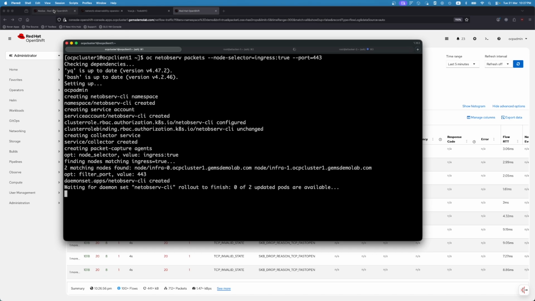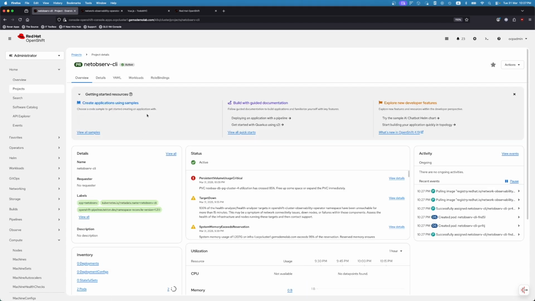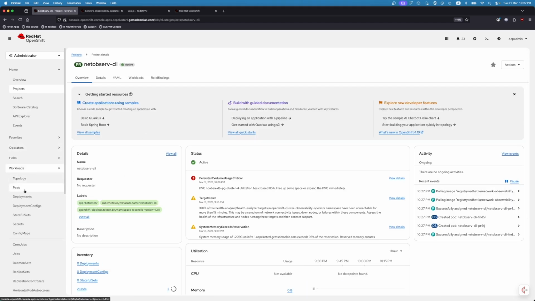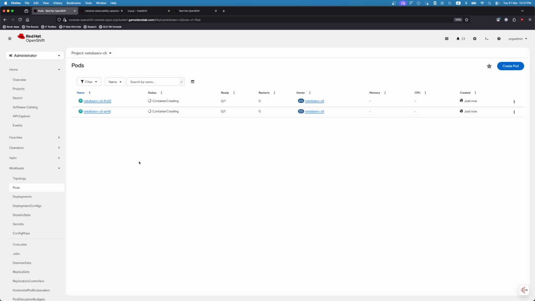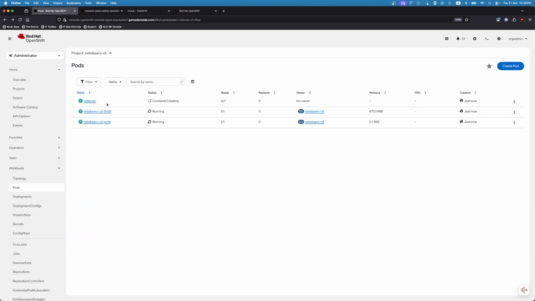So from an OpenShift perspective, you will start to see this network observability CLI namespace that has been created, with all the containers that will then be spun up in order to act as probes that will help to capture the packet and traffic flow that is going on within the environment itself. So what we can see is the containers will get spun up on infrastructure node 0 over here, as well as node 1 over here. And then the collector will start to get created as well. So now it is running.